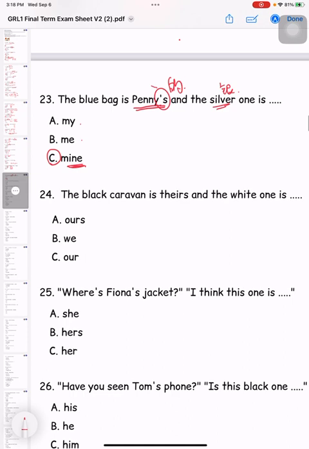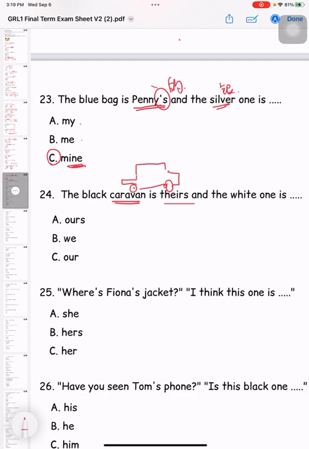Okay, 24. The black caravan is theirs and the white one is okay. What is the meaning of caravan? Caravan is actually, how do I draw it? It's a car that is suitable for people who sleep in there, especially those who want to travel and go for a long trip. They will buy a caravan because during the journey they can actually sleep in the car. So this is what we call a caravan. The black one is theirs and the white one is 我们的.